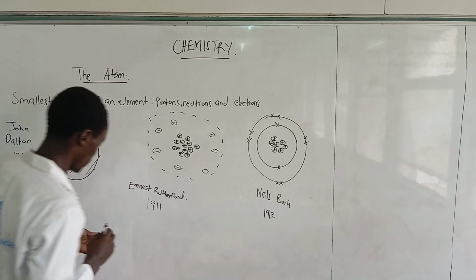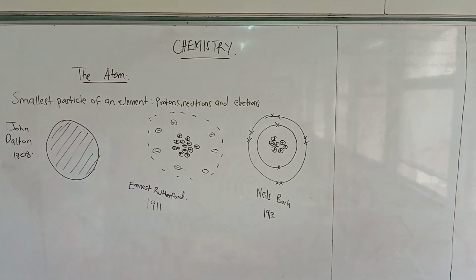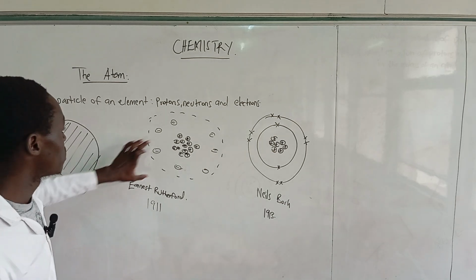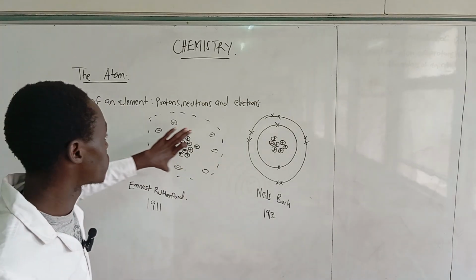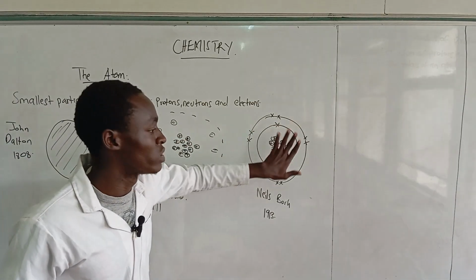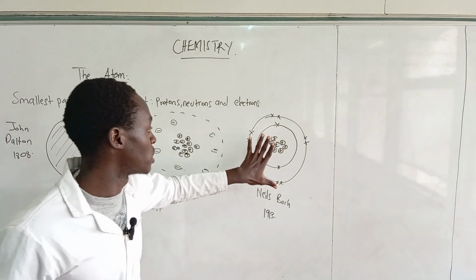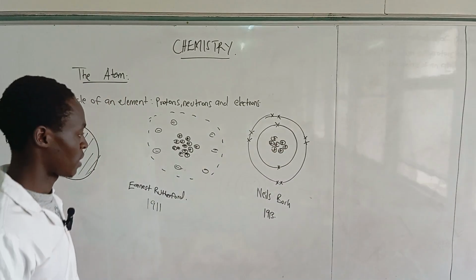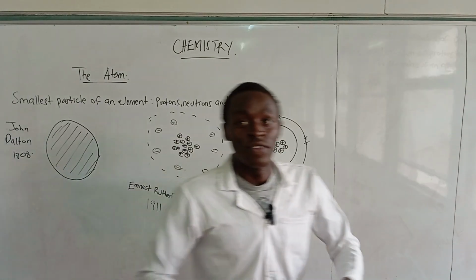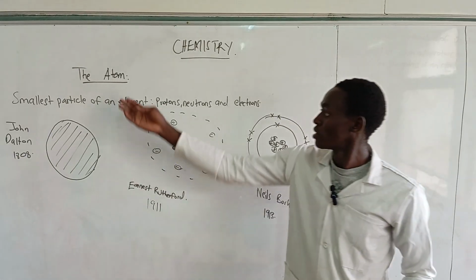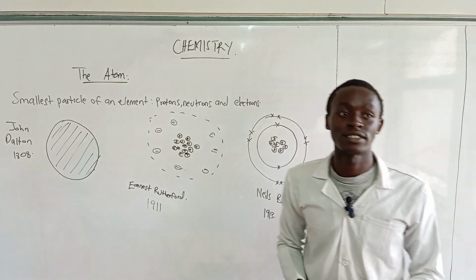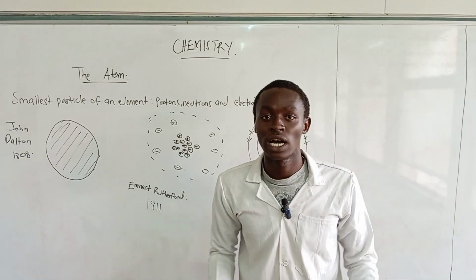In 1911, we had John Dalton, who described the atom this way, then Ernest Rutherford described it this way, then Niels Bohr refined Rutherford's work and came up with a good description of the atom. That was the origin of the atom, the scientists who tried to describe how it arose.